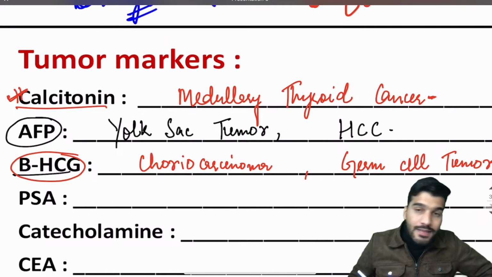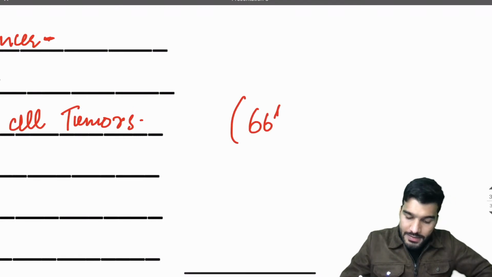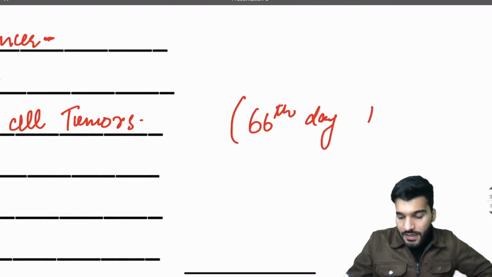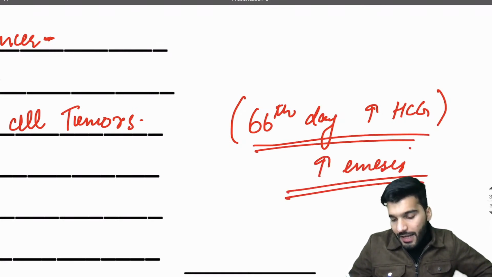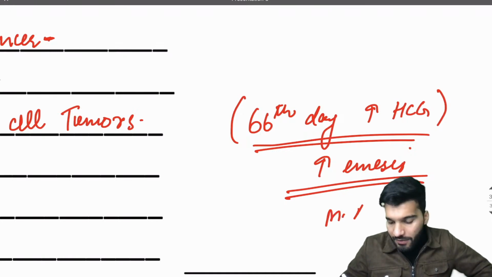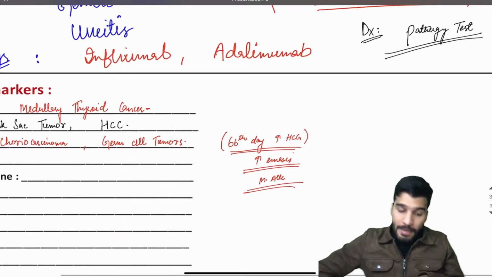One more MCQ: maximum beta HCG is going to be on which day? On the 66th day. There is increased HCG, and this increased HCG causes increased emesis, and with this increased emesis, the patient is having metabolic alkalosis.